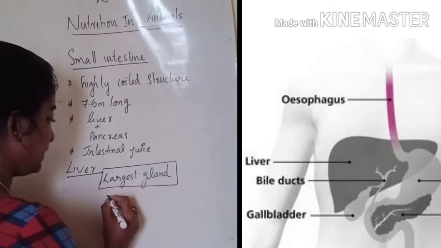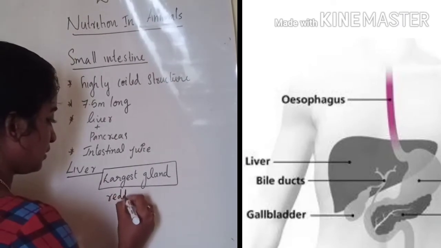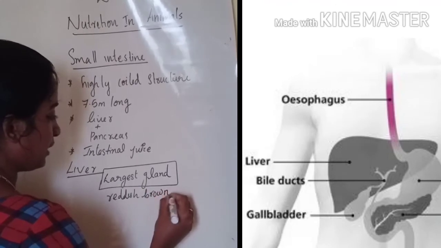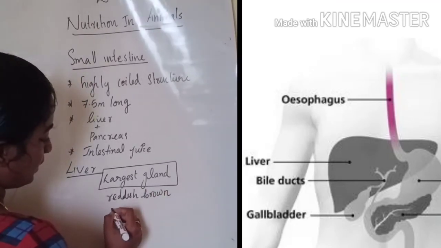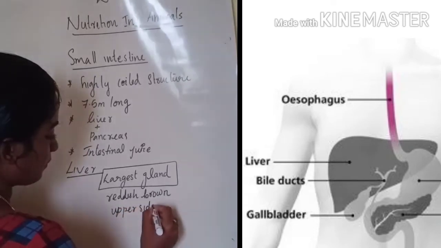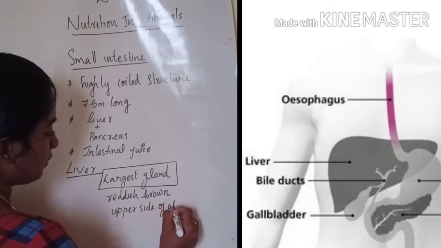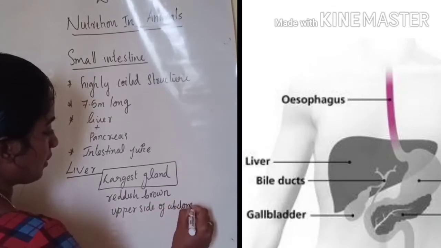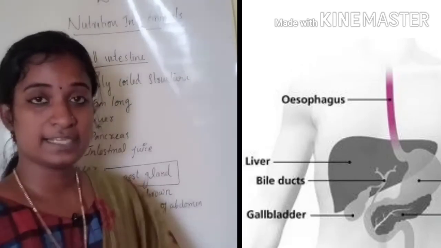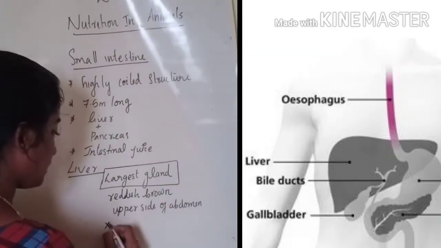It is reddish brown in color. It is located on the upper side of the abdomen, to the right side. And the liver secretes a juice that is known as bile juice.